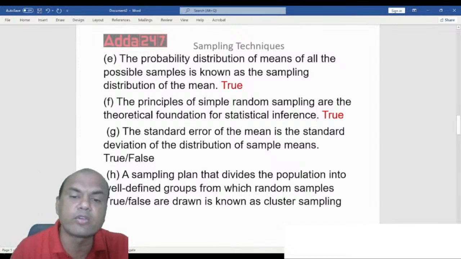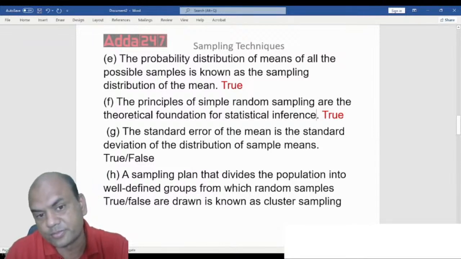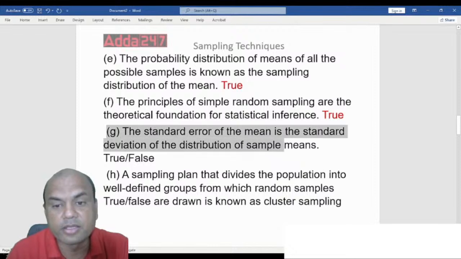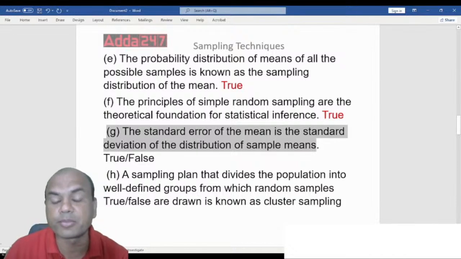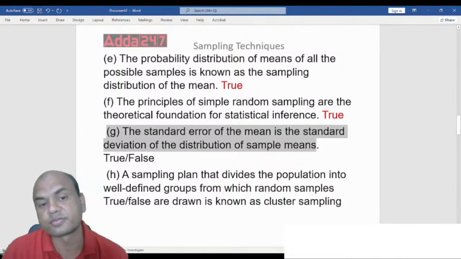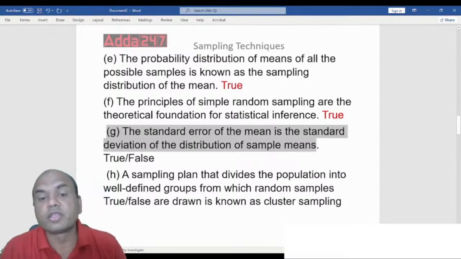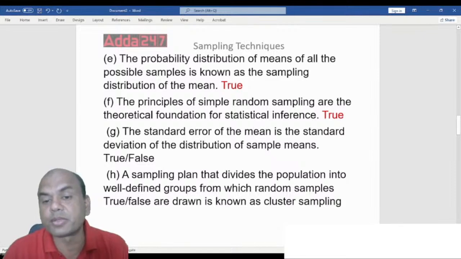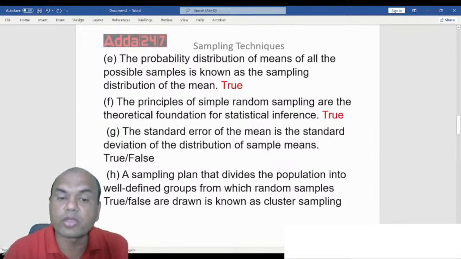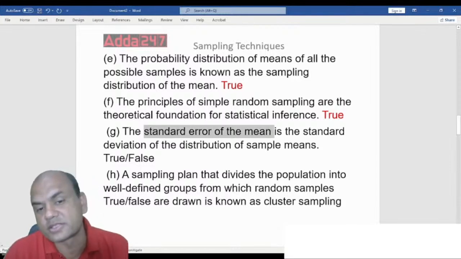Next one. The standard error of the mean is the standard deviation of the distribution of the sample means. See, this we are dealing in. The standard error of the mean is the standard deviation of the distribution of the sample means. Is this true or false? Standard error of the mean I am talking of. So here we are talking of the mean. So whenever I am talking of the mean over here, standard error means what? Standard error relates to samples.